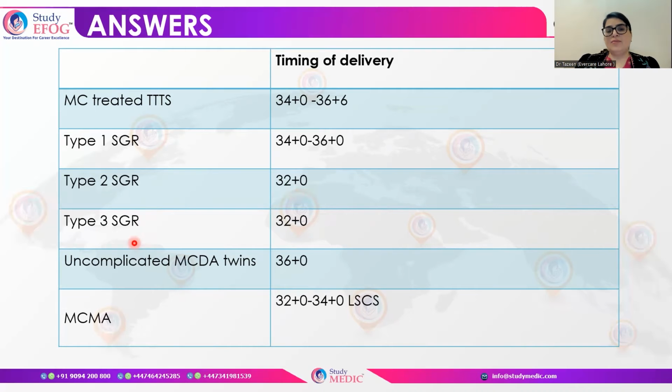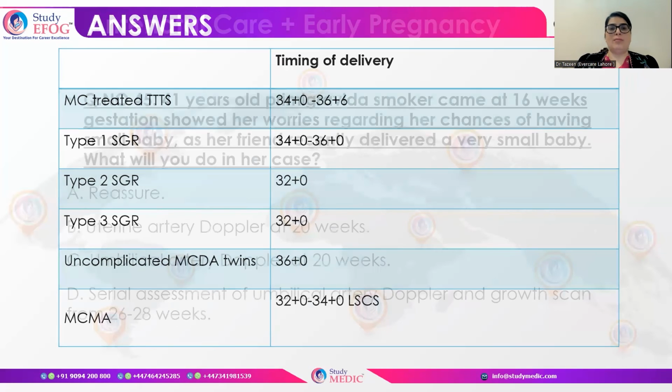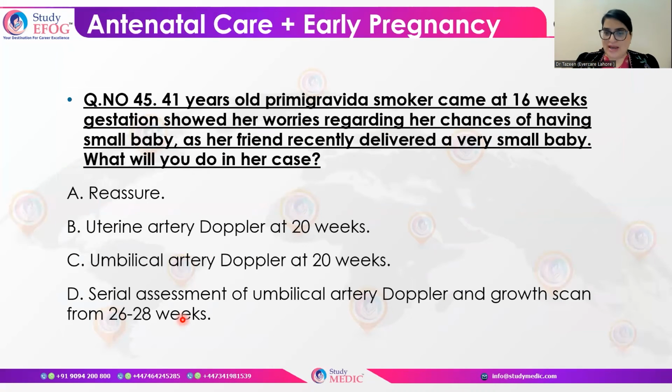If it is stage 3 growth retardation in cases of multiple pregnancy, then it is 32 weeks. Uncomplicated monochorionic diamniotic twins, it is 36 weeks. Okay, and monochorionic monoamniotic pregnancies, 32 to 34 weeks. And in case of monochorionic monoamniotic pregnancies, you have to go for lower segment cesarean section as well, which is important to remember.